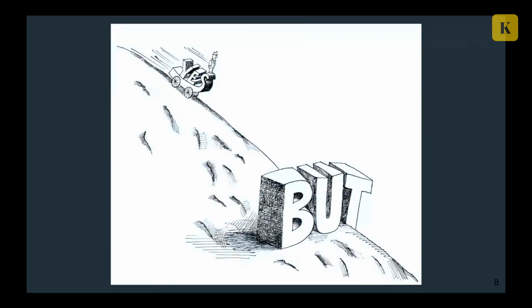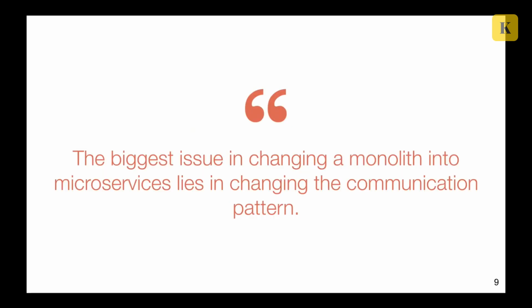But we cannot talk only about pros. There is always a little big con, or a little but. So let's talk a little bit about what the problem with microservices is. The biggest issue in changing the monolith into microservices lies in changing the communication pattern. These are not my words, actually.